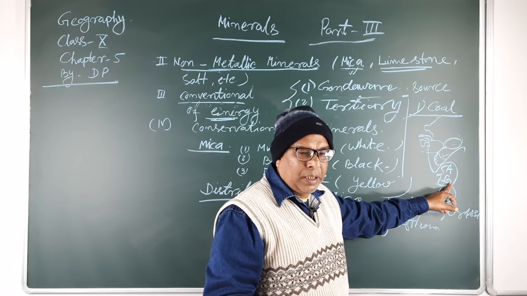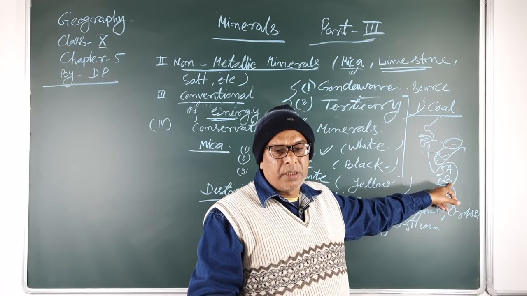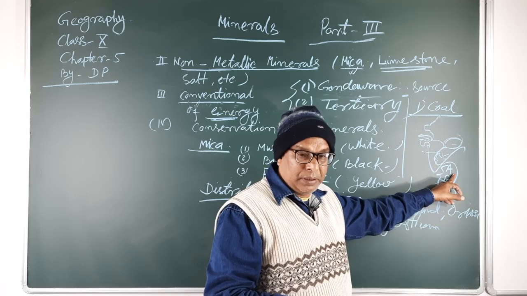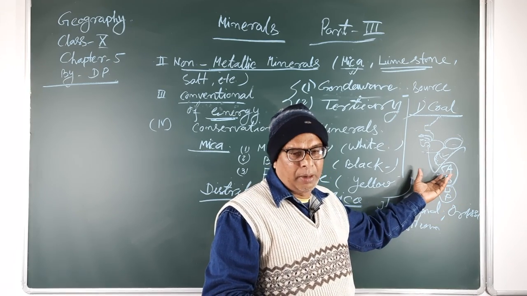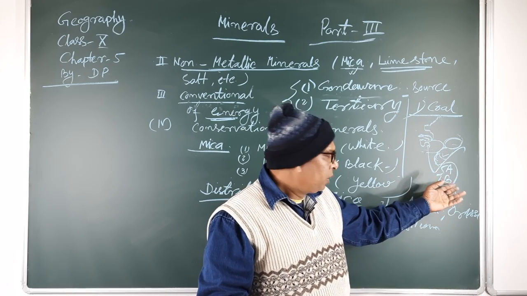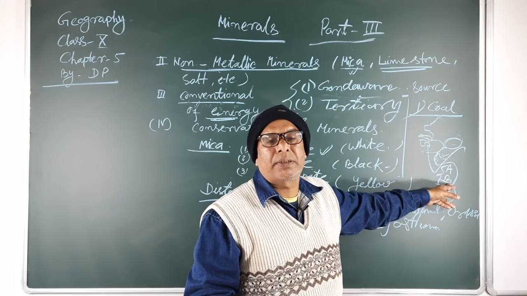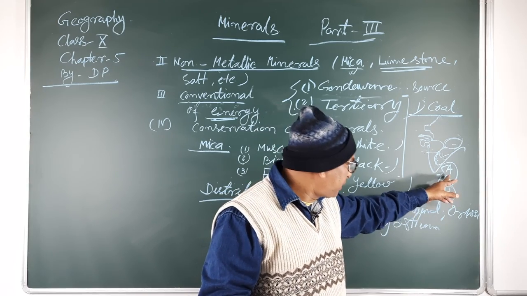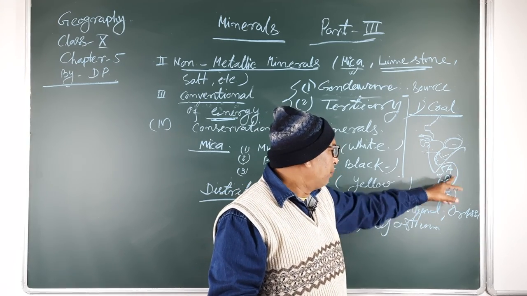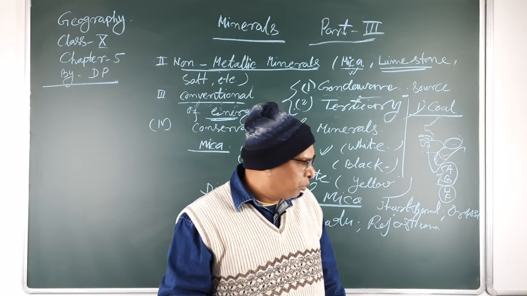Anthracite and bituminous have very little moisture and the carbon content is very high, approximately 85% to 90% carbon found in anthracite and bituminous.